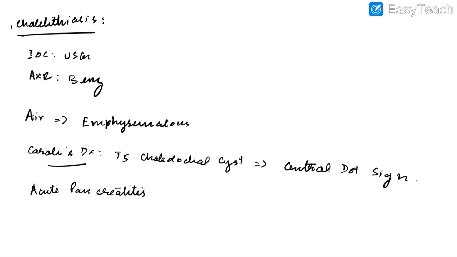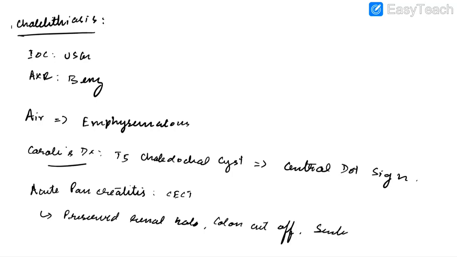The investigation of choice for acute pancreatitis is high-dose CECT. The various signs seen in case of acute pancreatitis are preserved renal halo, colon cutoff sign, and sentinel loop sign. In case of chronic pancreatitis, MRCP will show chain of lakes appearance.